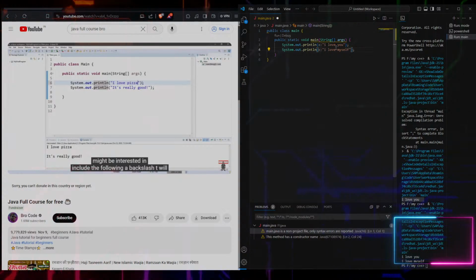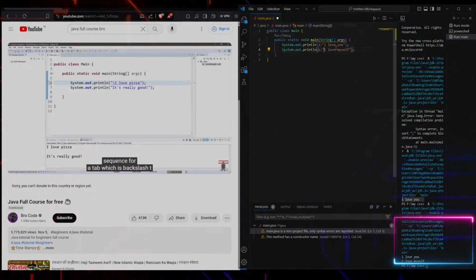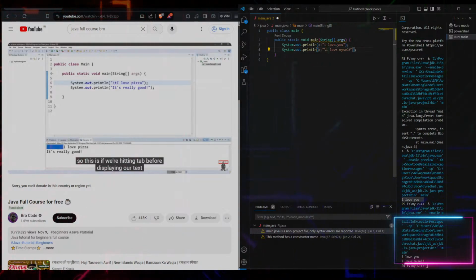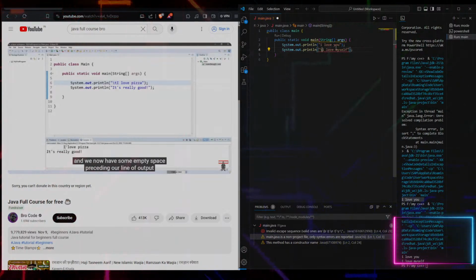So a few other escape sequences that you might be interested in include the following. A \t will add a tab. So let's precede our text with an escape sequence for a tab, which is \t. So this is if we're hitting tab before displaying our text, and we now have some empty space preceding our line of output.